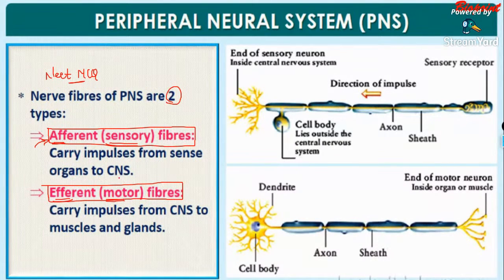What is the main function of the afferent fibers? They carry impulses from the sense organ to the central nervous system. Guys, suppose we are touching a hot candle. When we are touching this particular candle, a particular impulse will pass on from our